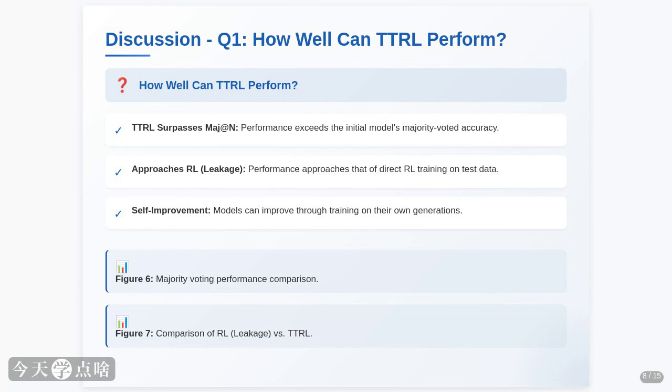Even more impressively, the performance of TTRL trained on unlabeled data gets very close to what you'd get if you could directly train the model on the test data using the ground truth answers. That's a huge leap, suggesting TTRL is a very efficient way to learn, even without explicit labels.